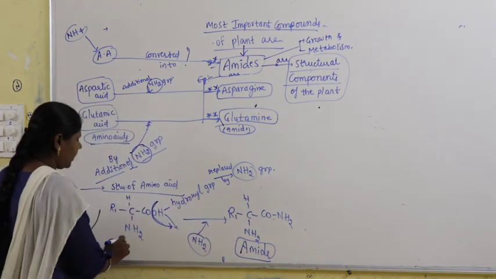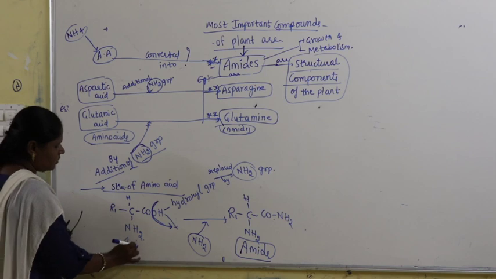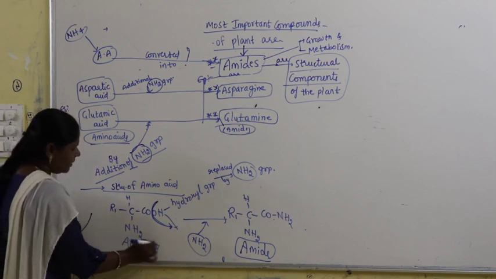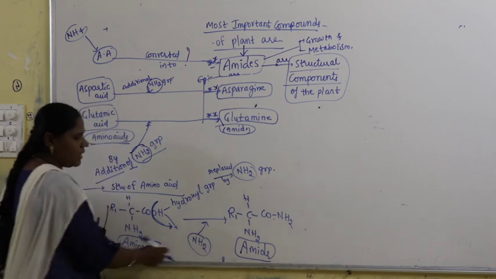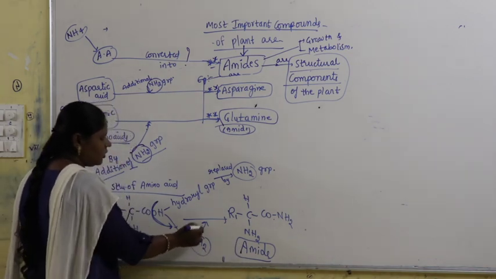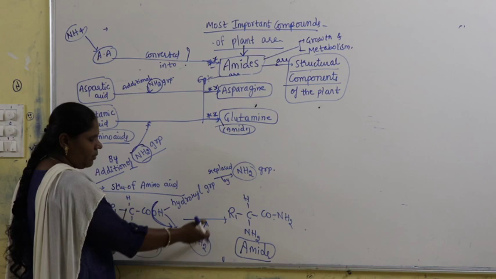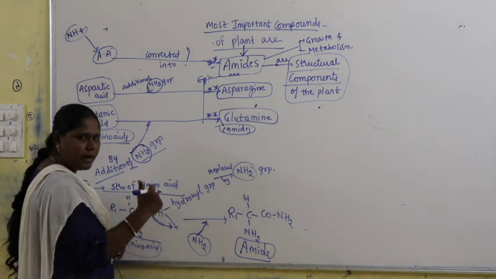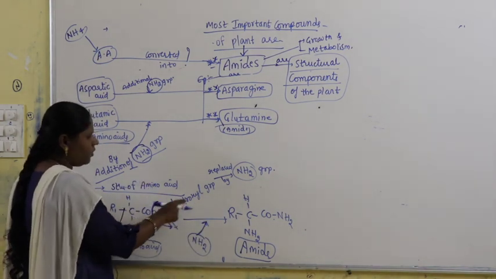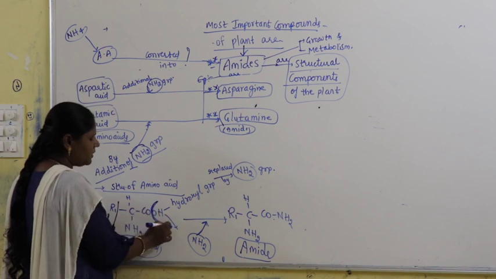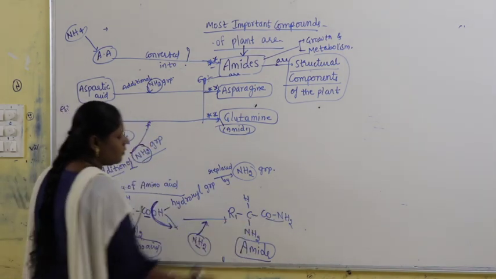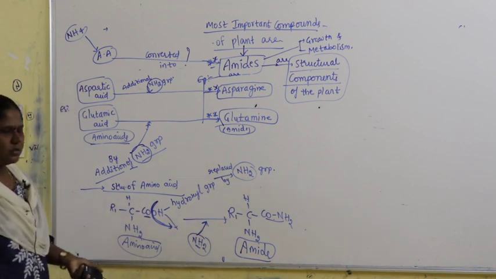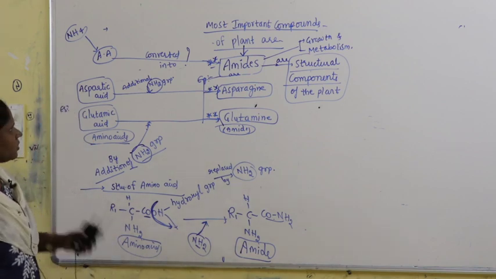This is amino acid. So now amino acid converts into what? Amide. How is amino acid converted into amide? With the addition of amino group. Where will it be added? By replacing the hydroxyl group. The hydroxyl group is removed and CO joins with NH2, leading to the formation of what are called amides.